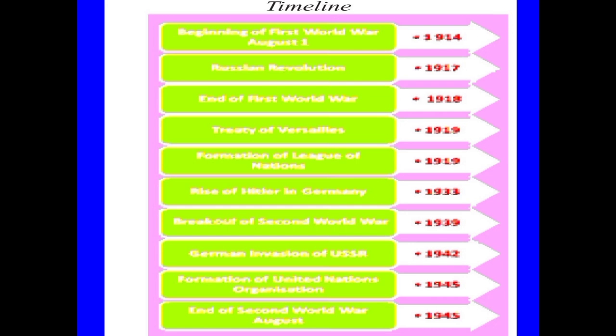Dear students, please observe the timeline chart. This timeline chart explains the main incidents of this particular period. The First World War started on August 1st, 1914. The Russian Revolution started in 1917.